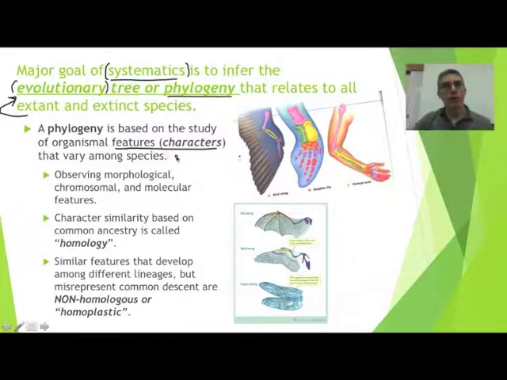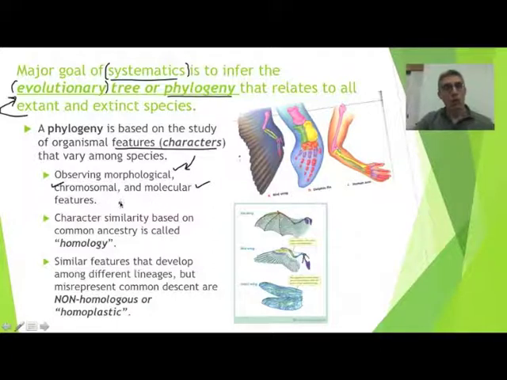So when we talk about the features that we will compare, we need to understand that we will look at several different types of characteristics. We might look at morphological types of characteristics, which would be those that are like structure and function of the individual. We would look at chromosomal characteristics. We might look at molecular features of those organisms, which might be things like proteins and various other chemicals that would be produced by those organisms. And so we would make comparisons based on those things.